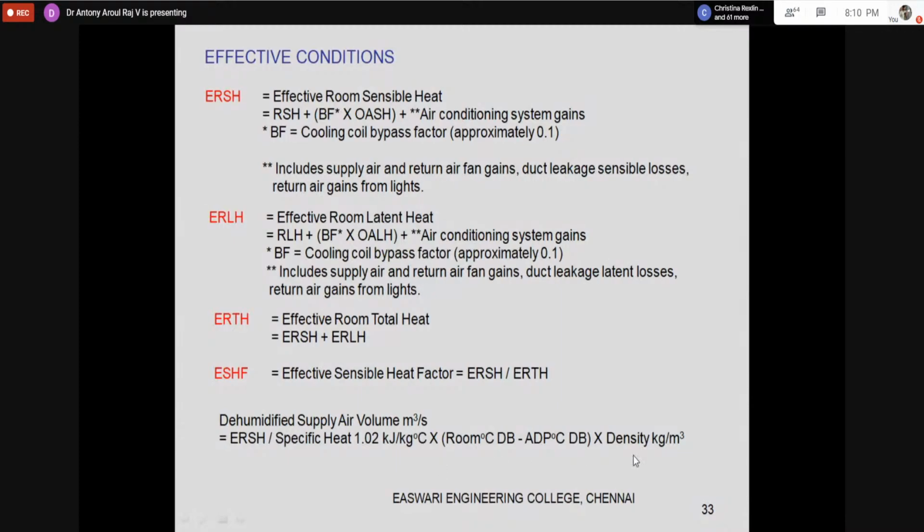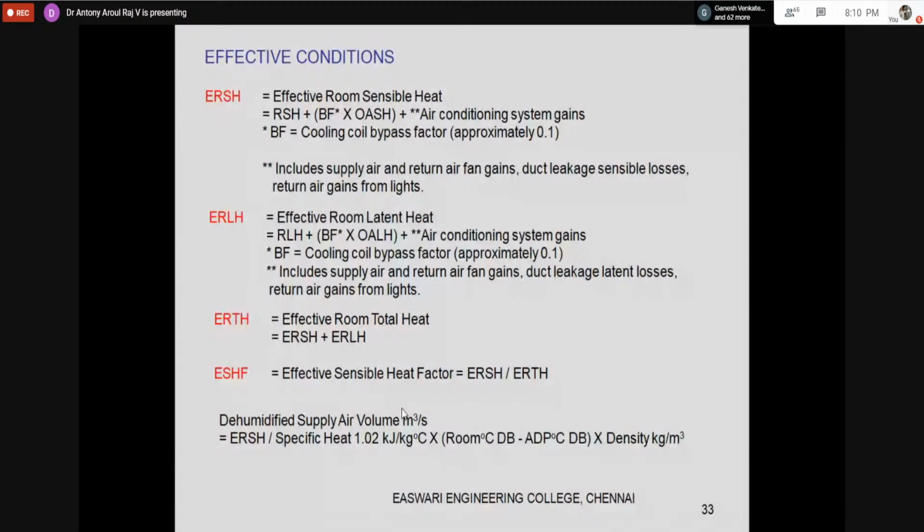What is m? Density into volume, so the dehumidified air volume goes to the other side. Cp is this value, and delta T is the room dry bulb temperature minus ADP. Using this relation only, we find the dehumidified volume. This dehumidified supply volume is useful for deciding the AHU capacity, the volume flow rate of AHU.